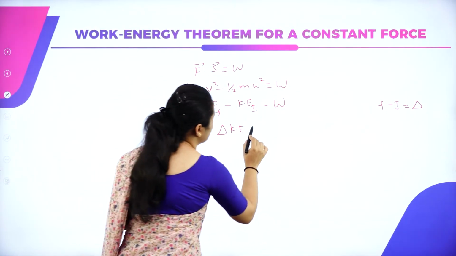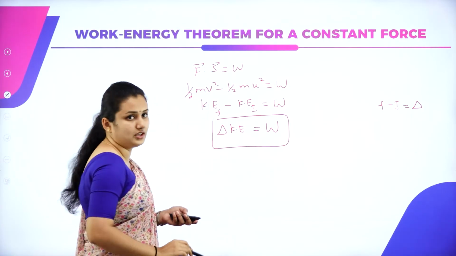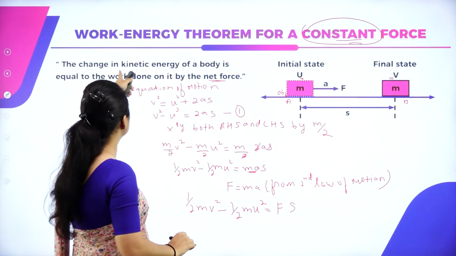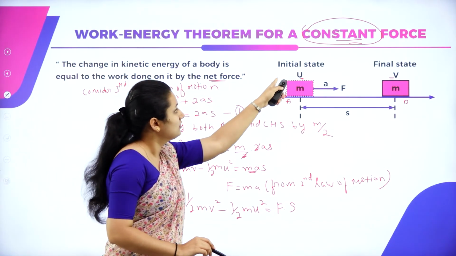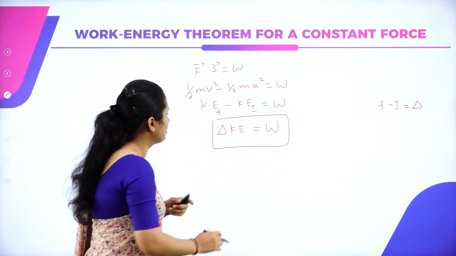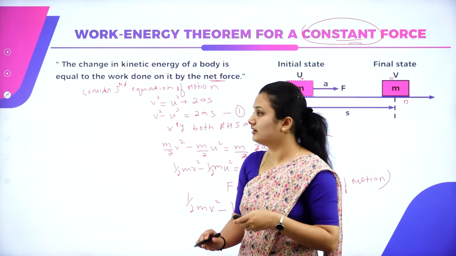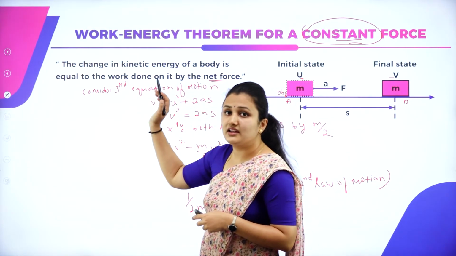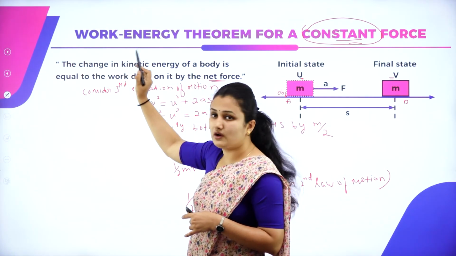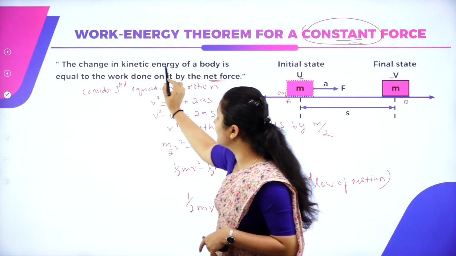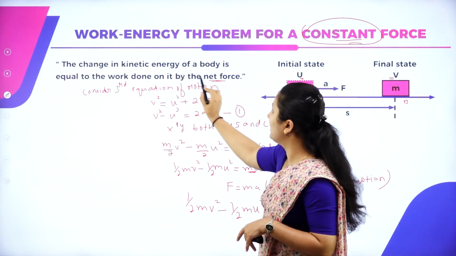Change in kinetic energy is equal to work done. So change in kinetic energy of the body is equal to work done by the net force. We have proved it mathematically. So what is this? Work energy theorem. What is the work energy theorem statement? It states that the change in kinetic energy of a body is equal to the work done on it by the net force.